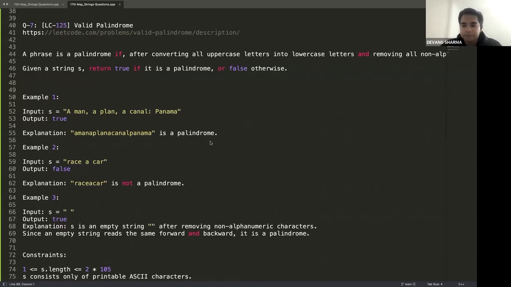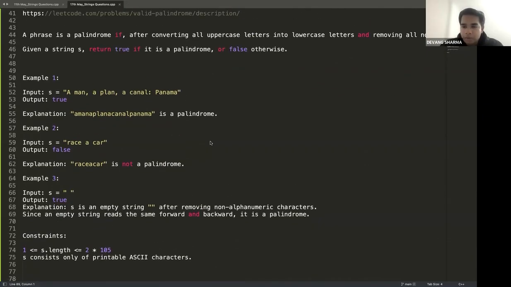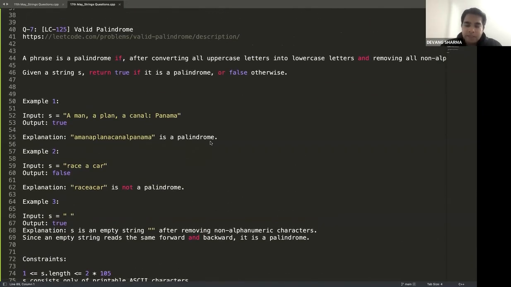Come on, guys, quick in the chat. If the problem is clear, just type clear in the chat. Everybody clear? Straightforward question, just some manipulation required. Okay. One question, does contains on a stack take big O of one time? Best and average case, yes. Worst case, big O of n.